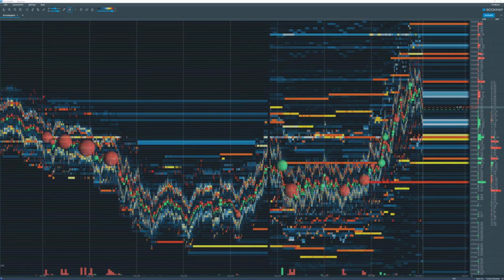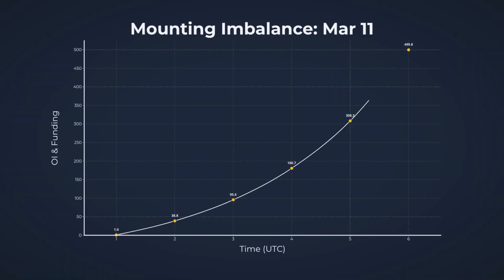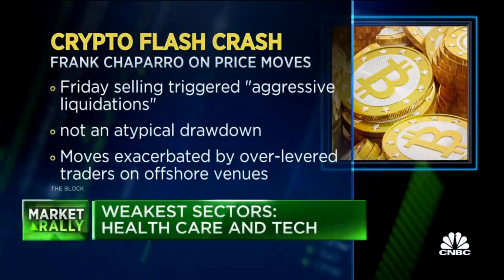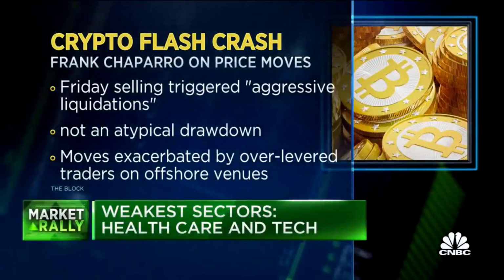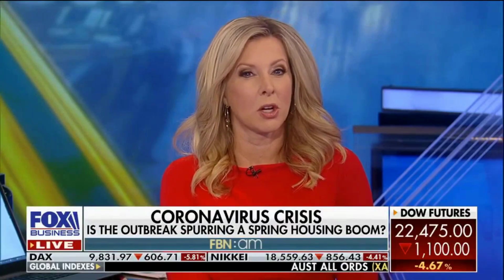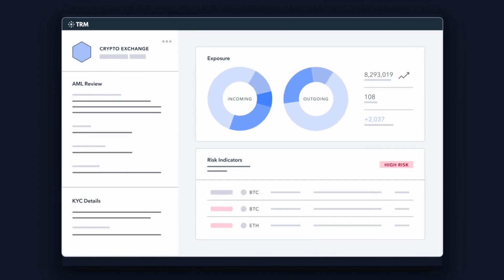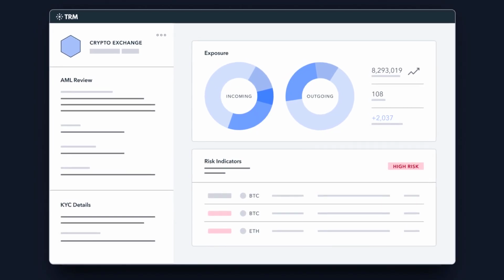A risk desk manager at a leading exchange tracked these metrics in real time. As open interest ballooned and funding rates slid, the imbalance became impossible to ignore. When price began to slip, forced liquidations triggered a cascade, draining liquidity and sending Bitcoin into freefall. By the time mainstream headlines caught up, the move was already in the rearview mirror. The data told the story hours ahead of the news.